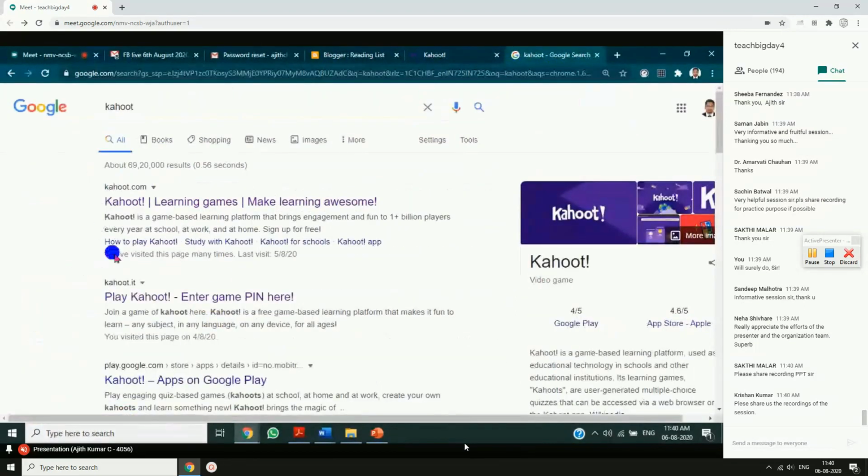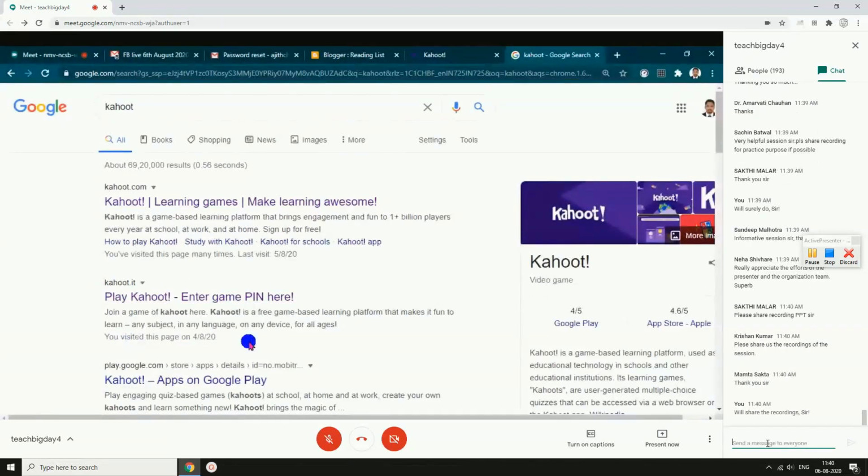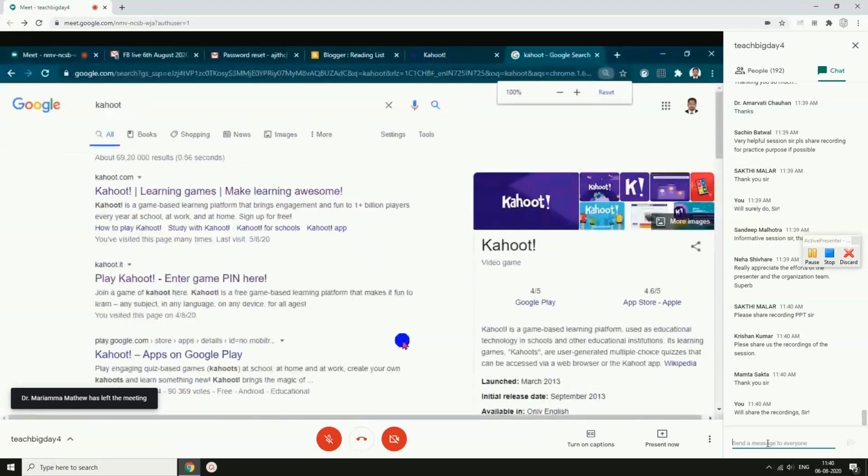So I was saying this Kahoot. See, Kahoot, one platform, is for creating your questions. Kahoot, the other, is for attending the examination. So you will create a question paper, examination or quiz using this website, and your students will visit the other website for attending the examination or quiz. Very easy that way. Two platforms. Just make a note of that. I'll just reduce this window.